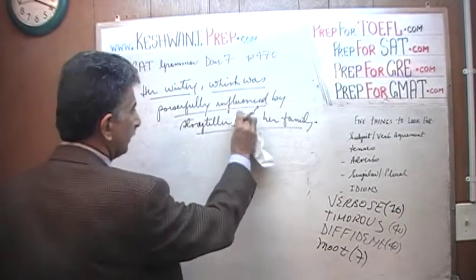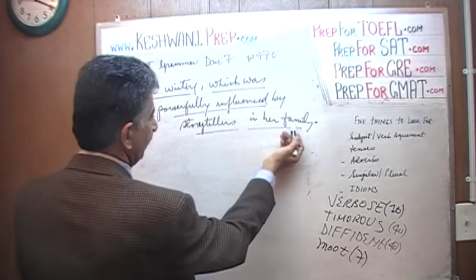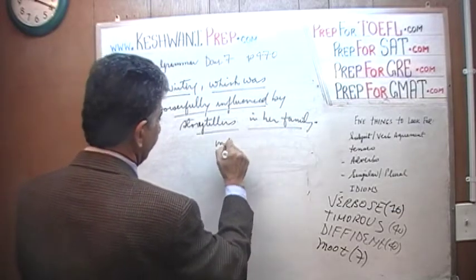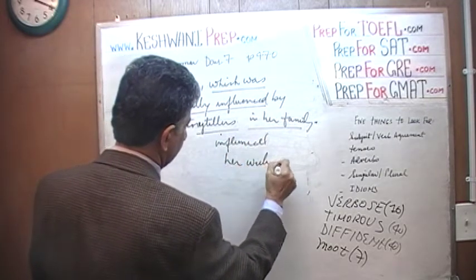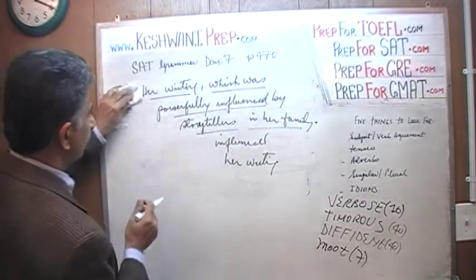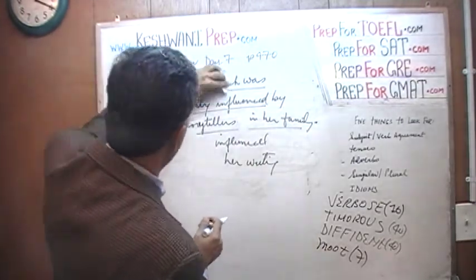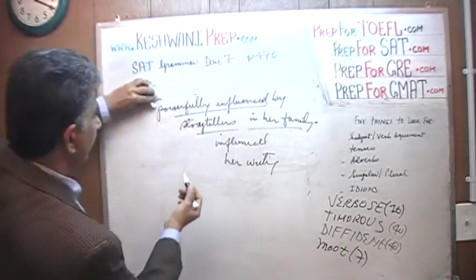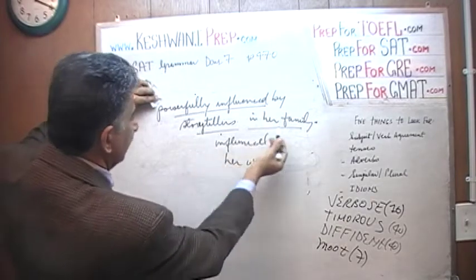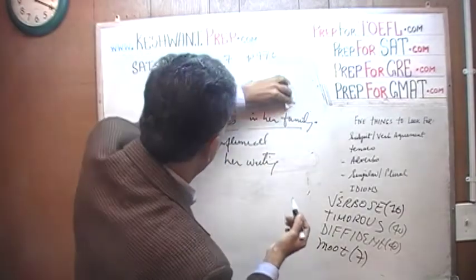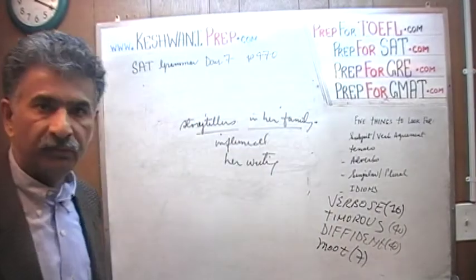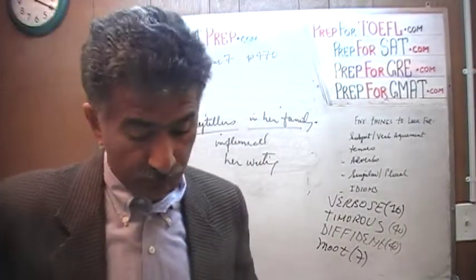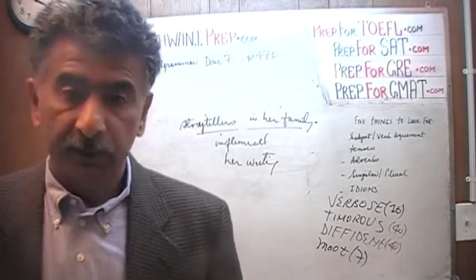How about the storytellers in her family influence her writing? How about that? There you go. So this all goes away. Her writing, which was, all of this goes away, and now it reads storytellers in her family influence her writing. Or if you so insist, storytellers in our family powerfully influence our writing. It really doesn't matter. That's it, we are done.